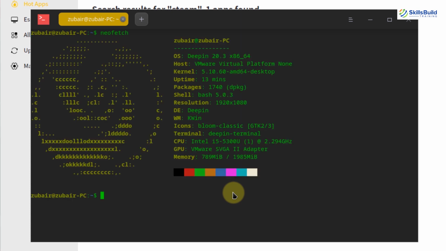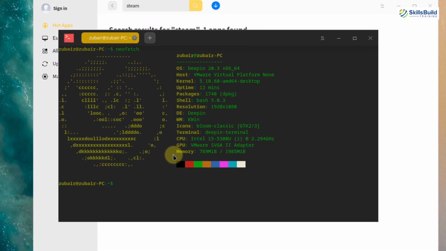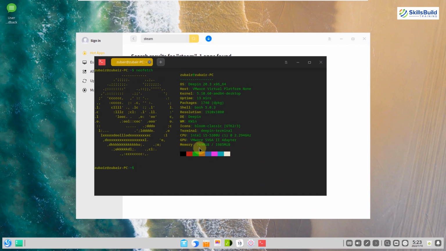Now let's see some of the system information. So here we have the OS as Deepin 20.3, the host is VMware, the kernel is 5.10, and for shell it is using bash 5.0.3. Then we have some of the information related to icons, terminal, GPU, CPU, and at the end obviously we have the information about the memory. So that was all about Deepin, and now let's move on to the second Linux distribution.